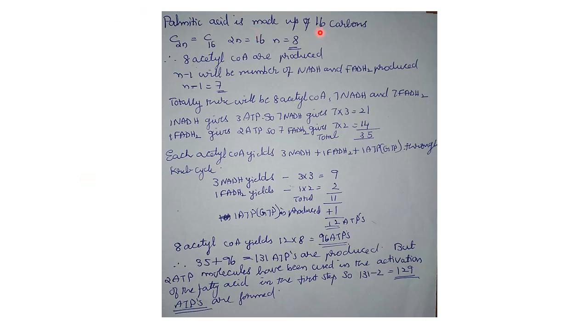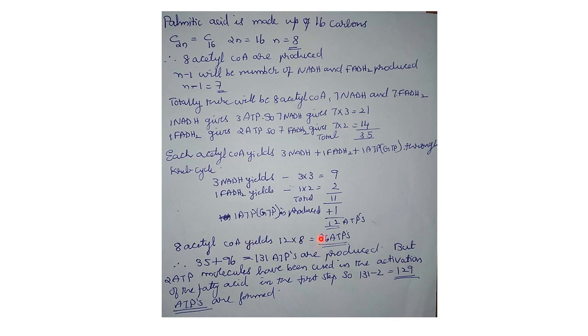So palmitic acid is made of 16 carbons, so 8 acetyl CoA, and 7 NADH and 7 FADH2 will be produced. Now 7 NADH will produce 21 ATP and 7 FADH2 will produce 14 ATP molecules, so totally 35. And each acetyl CoA will yield 3 NADH, 1 FADH2, 1 ATP or GTP through Krebs cycle. So 3 NADH will yield 9, 1 FADH2 will yield 2, so totally 11. Then 1 GTP or ATP is produced, so that will be plus 1. That will be 12 ATP.